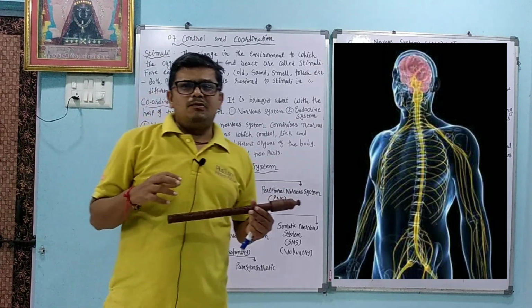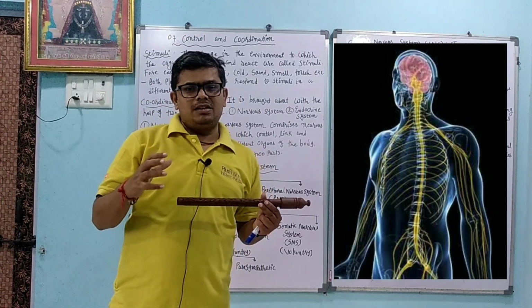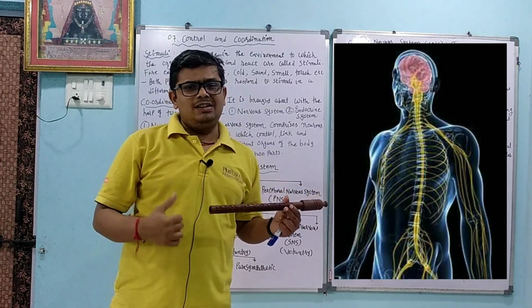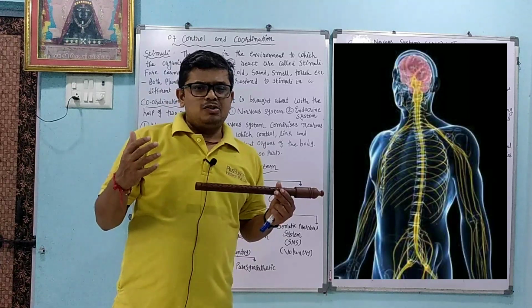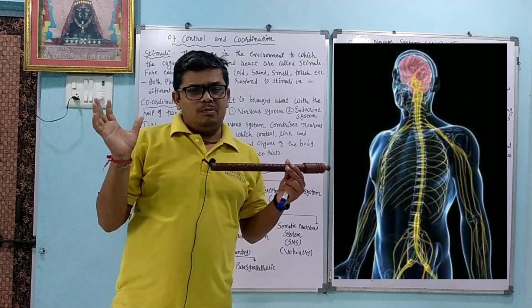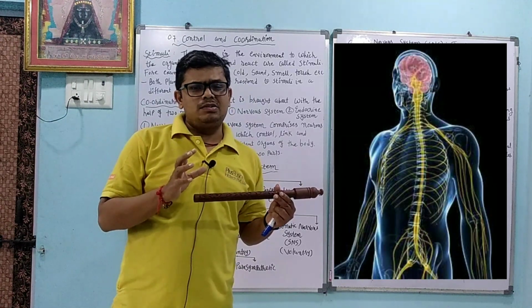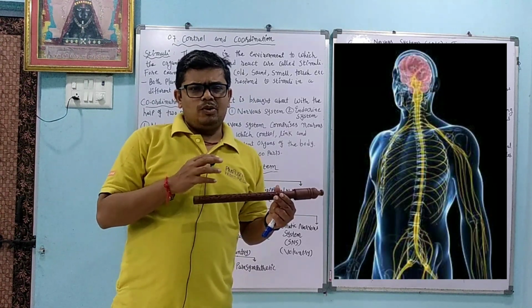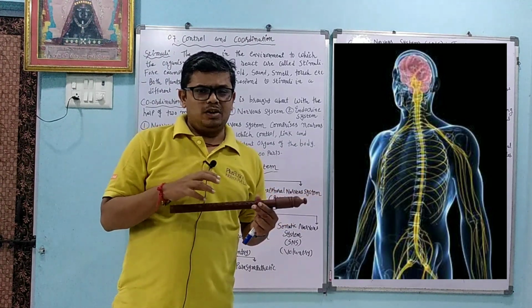Suddenly you find that someone is going to beat you, then your brain sends the message, your hand comes into action, your leg comes into action, and you start running. So these motions are what we call coordination of different organs and the brain. As well as nerve cells, or we can say neurons, all work together, coordinately.